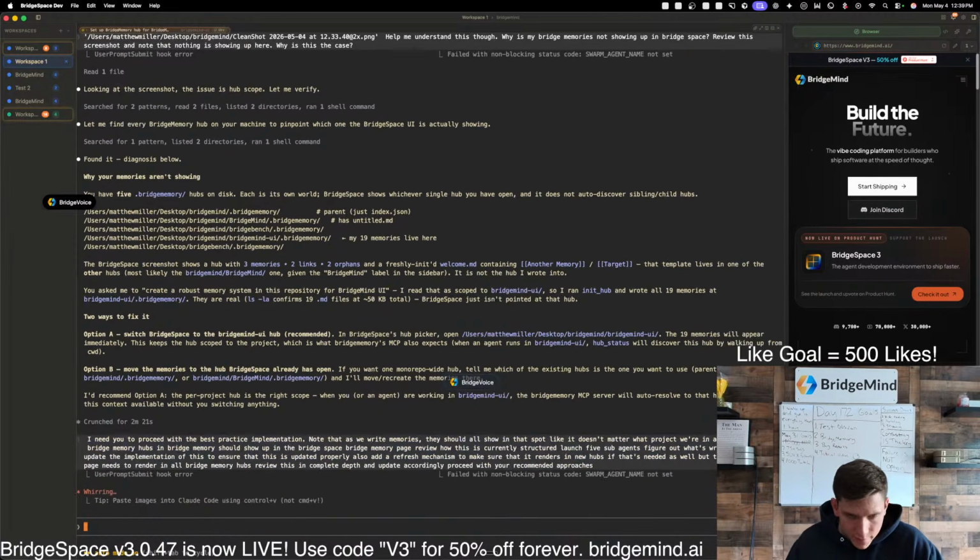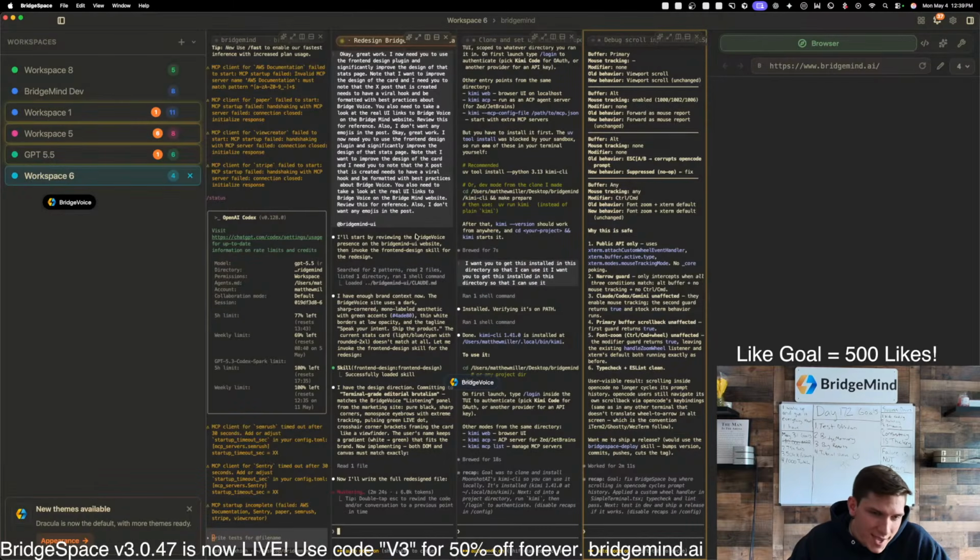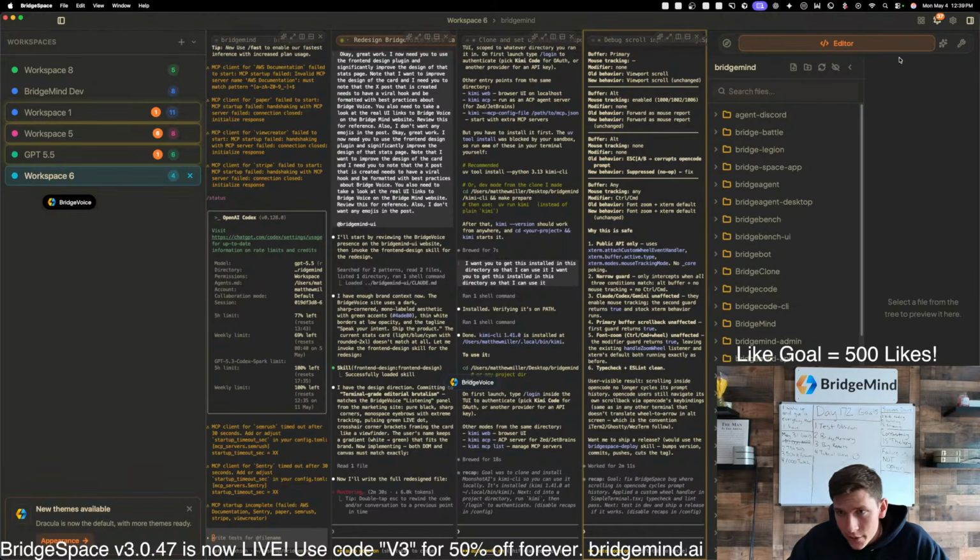All right, so we'll launch 5 here. This is the biggest thing that we're working on. We're basically building a competitor to Obsidian that's built inside of BridgeSpace. If you don't know what we're building, this is BridgeSpace. This is an ADE. It's better than Warp by quite a lot. It has all of these features built inside of it.